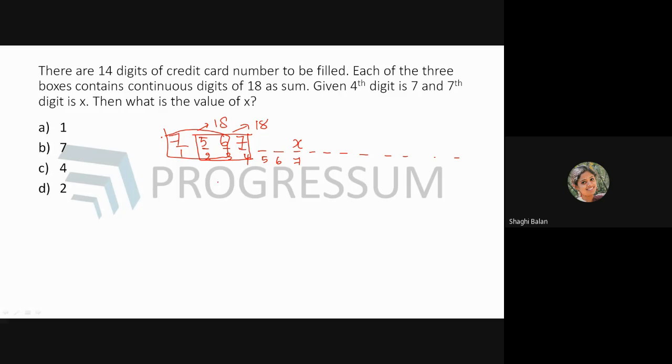Similarly, they are asking what will be the digit. So here, if it is 5, 6, 7, and again this will be 5 and 6, and this will be again 7, which means the 7th position will also be 7. This is how we solve it logically.